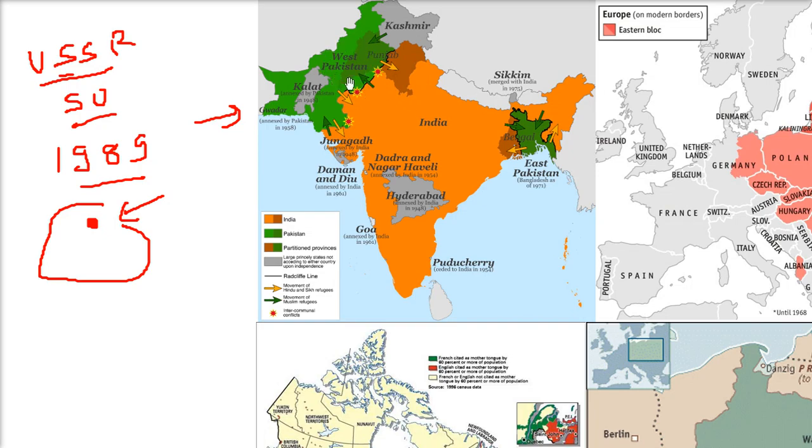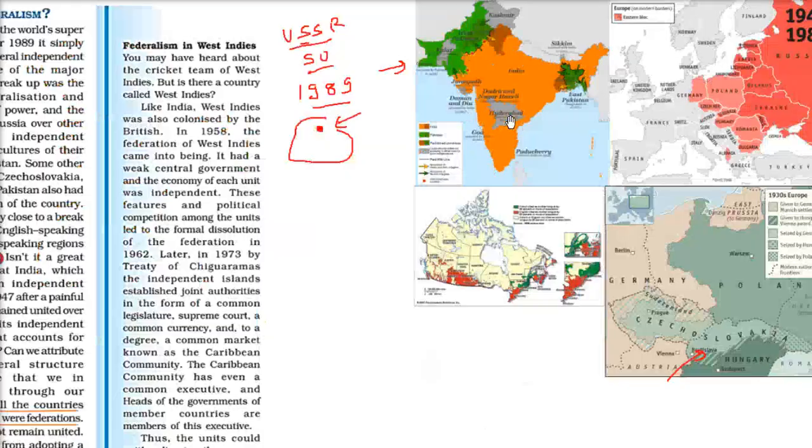Then, in the partition, West Pakistan and East Pakistan were there. Now West Pakistan and East Pakistan broke. Why? Because the people of these regions were majority Muslims. But the thing was that they have Bengali culture. They speak Bengali. They have nothing in common with these people. Here, maximum people were speaking Punjabi or a language related to Punjabi. So there was no similarity between them, and that is how they broke up.